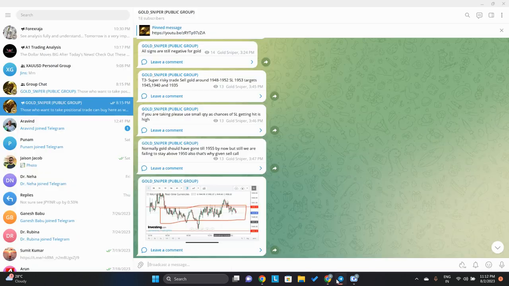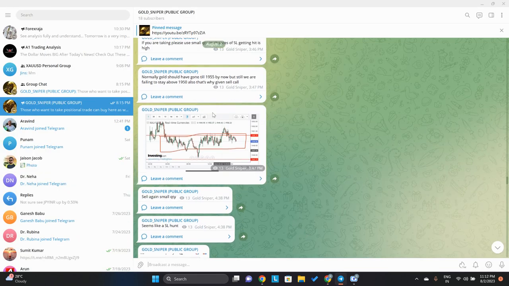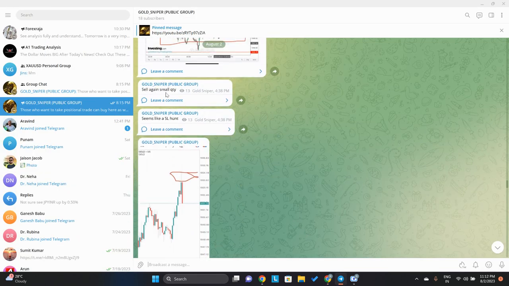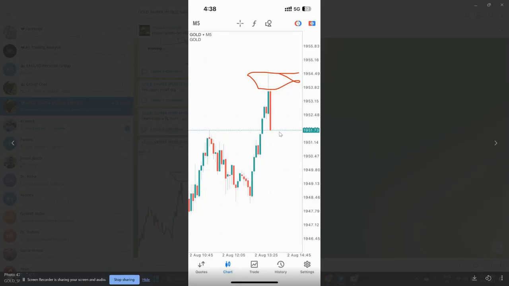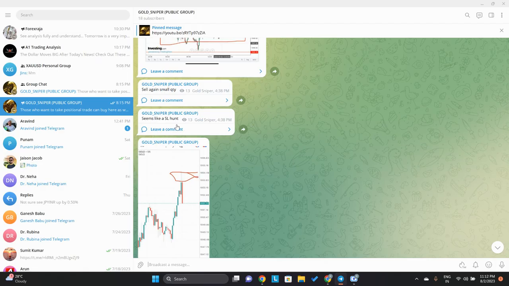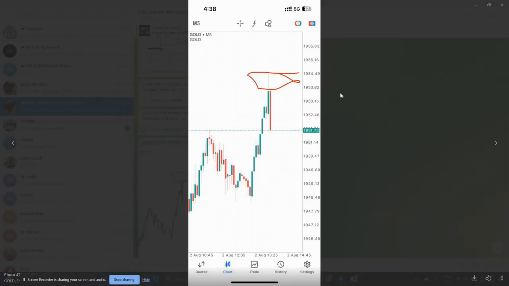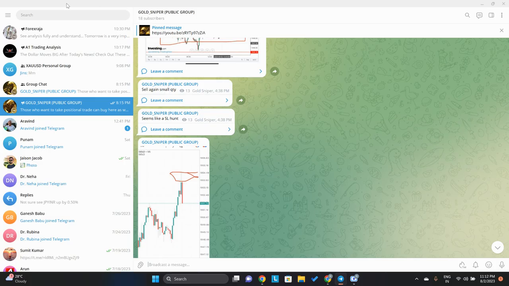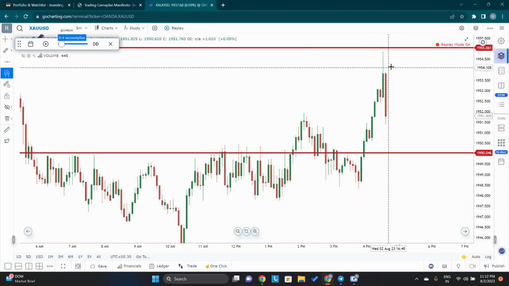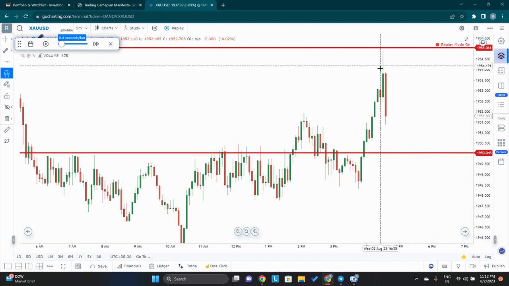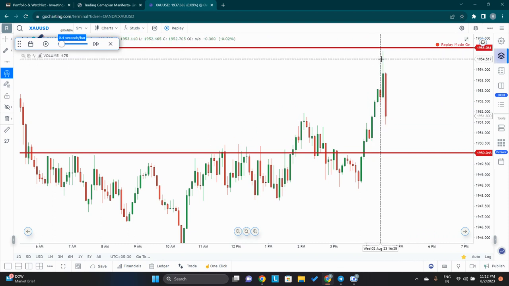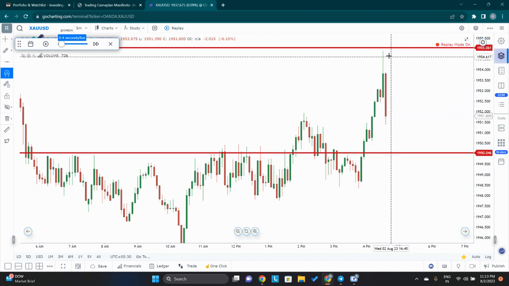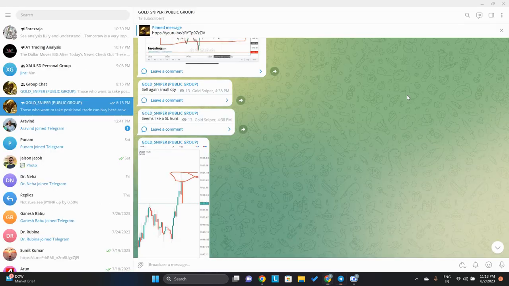And if you see in my Telegram channel, in my fourth trade, I told you to sell again in small quantity. This was somewhere around 1951, and I said this seems like a stop loss hunt, and I showed you this wick right over here. Seeing this wick, I became suspicious that the operator must have entered here and gone short. If the big players are short, most probably they know about the data, and I thought price would come down today, and that's why I gave a sell around 1951.